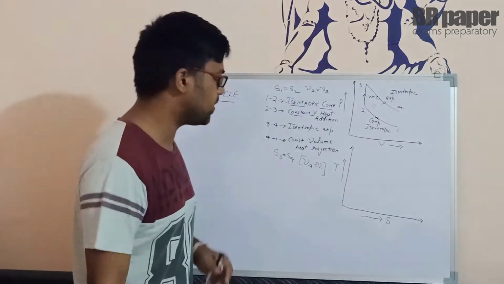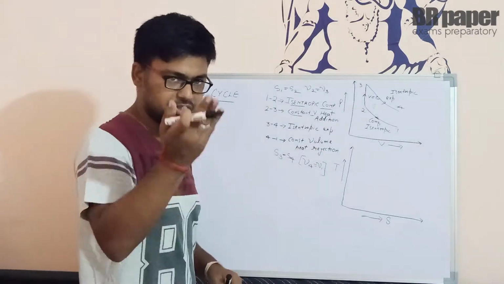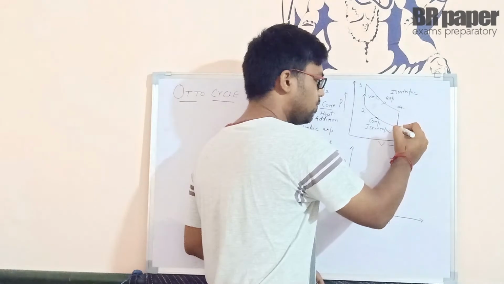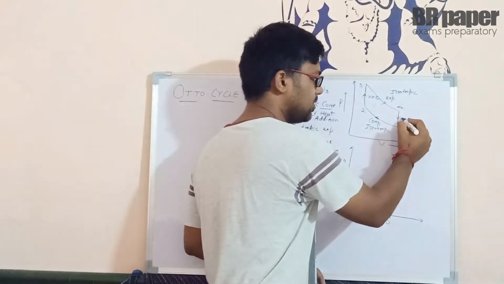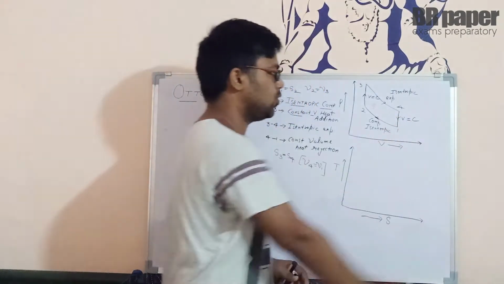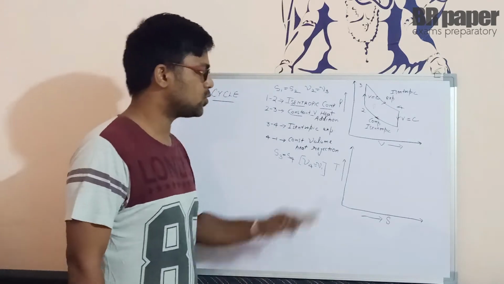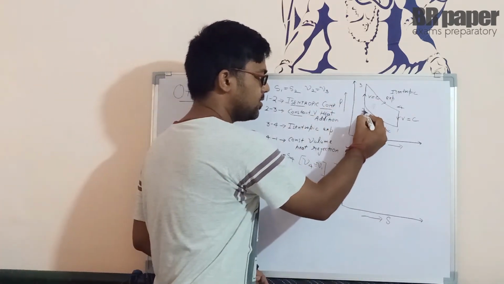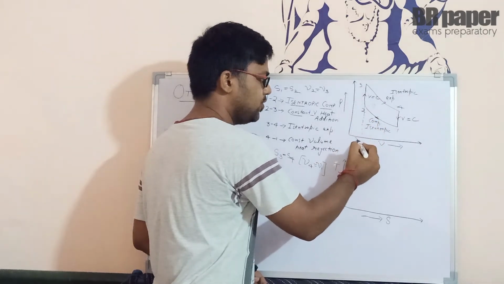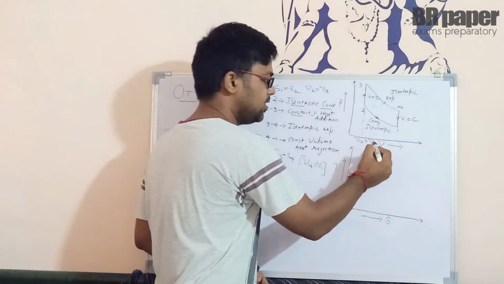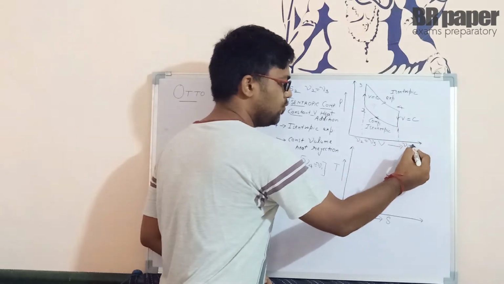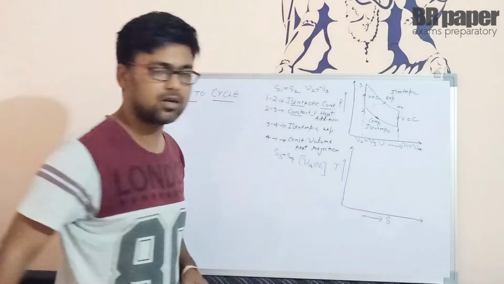Now from 4 to 1 again it is constant volume heat rejection. So we are rejecting the heat. From 4 to 1 again we can say volume remains constant. Clear? So we have four processes on the PV graph. At this point we are saying that V2 is equal to V3, and on this point we are saying that V1 is equal to V4. Both the volumes are constant.